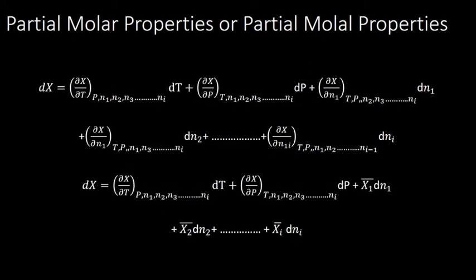Now when we substitute Xi bar for the partial molar properties, the expression becomes ∂X/∂T at constant pressure, N1, N2, N3 up to Ni into dT, plus ∂X/∂P at constant T, N1, N2, N3 up to Ni into dP, plus we substitute the X1 bar dN1 plus X2 bar dN2 plus etc., Xi bar dNi.